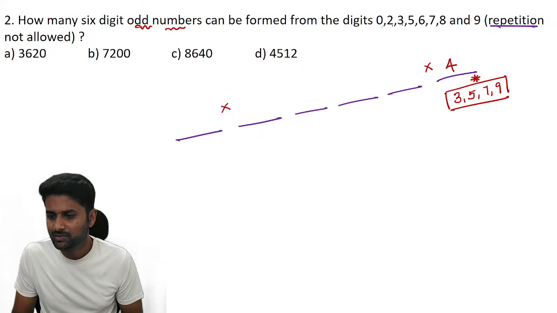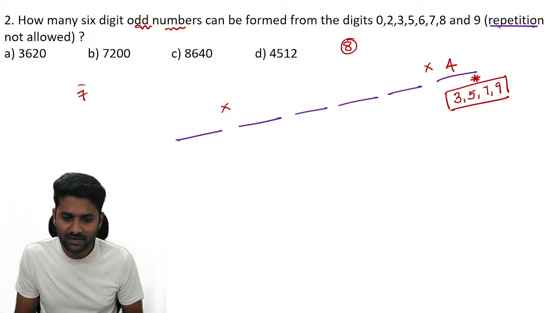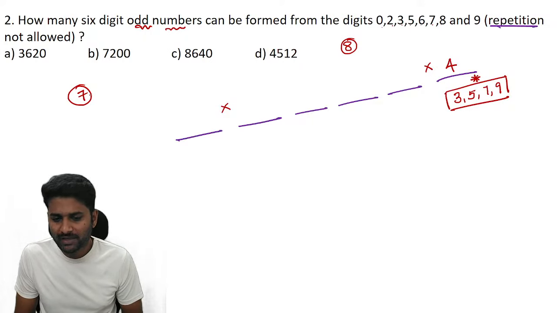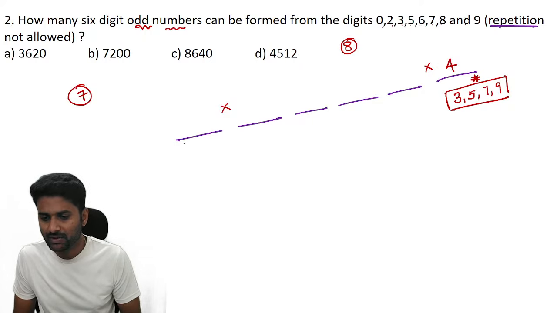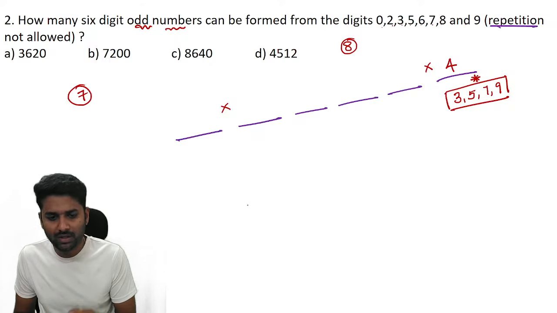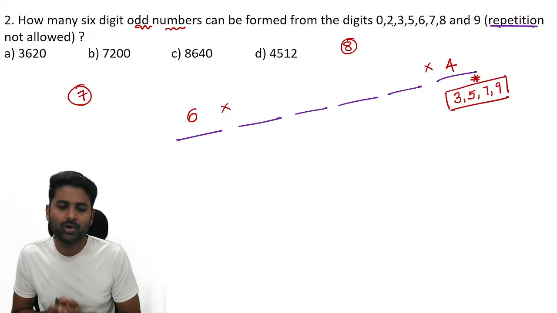Now see, 1, 2, 3, 4, 5, 6, 7, 8. In total we have 8 digits and we already placed one digit in the units place. Then how many are left? 7. So can we place all 7 in the first position? No, it is not possible. Why? Because if you place one digit out of 7, there is a possibility that 0 is picked. If it picks 0, then it becomes a 5-digit number. That's why we don't give all the possibilities for the first position. So we can place one number out of 6. You cannot give 0 as a possibility.